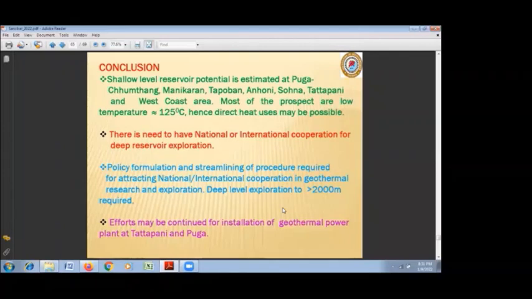These are some of the aspects which are required for the development of geothermal energy in India. The field is very vast. There are prospects. The future is good if we start working right now. I have tried to put everything as briefly as possible, and I hope it will bring